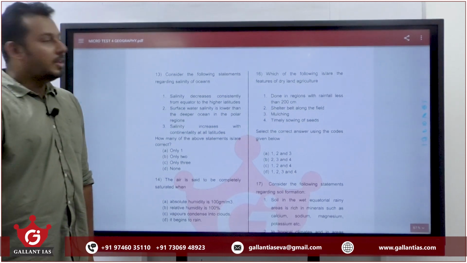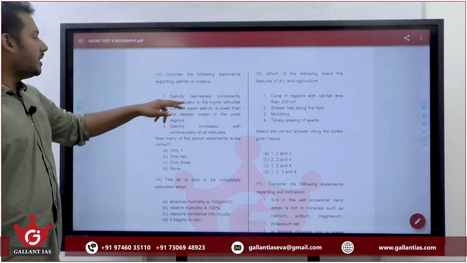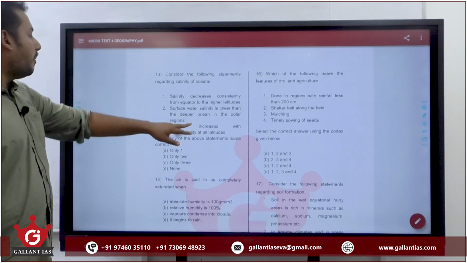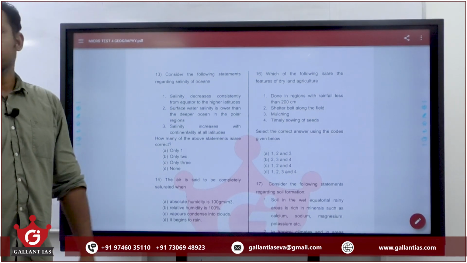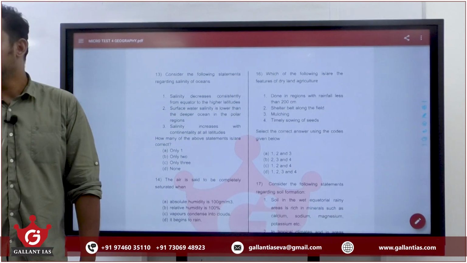Thirteen. Consider the following statements regarding salinity of ocean. Salinity decreases consistently from equator to higher latitudes. Surface water salinity is lower than deeper ocean in the polar regions. Salinity increases with continentality at all latitudes. Statement 1. Salinity decreases consistently from equator to higher latitudes. True or false?